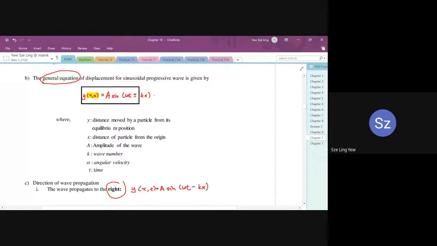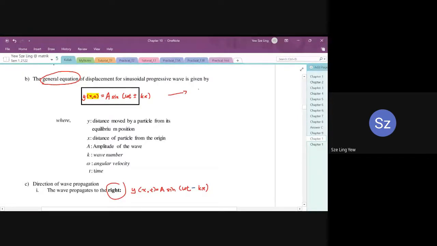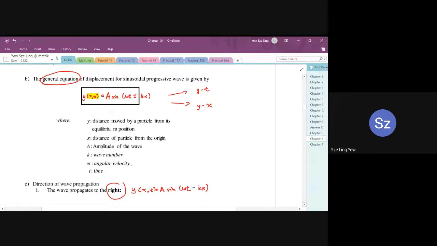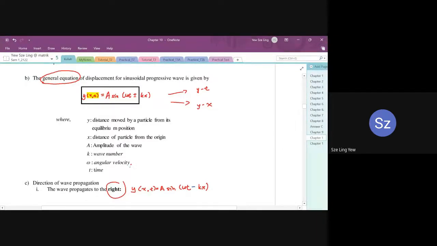So based on this equation itself, we can actually sketch two graphs. We can sketch the graph for y against t. We can sketch the graph for y against x in the following subtopic. So y equals A sine omega t, where A is the amplitude and omega is our angular velocity. t is the time. Now this small letter t doesn't represent the capital letter T.